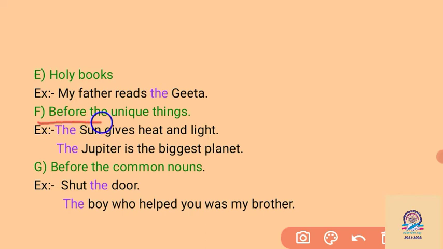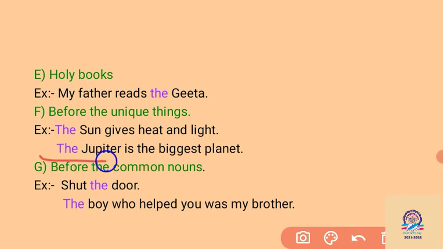Then, before unique things, of which there is only one in our surroundings, we can find unique things in the world. Like we can say, the Statue of Unity is only one. The Statue of Liberty in America, there is only one single. We can say that. So, the sun gives heat and light. We have one single sun, so that is a unique thing here. So we have to write, the sun gives us heat and light.